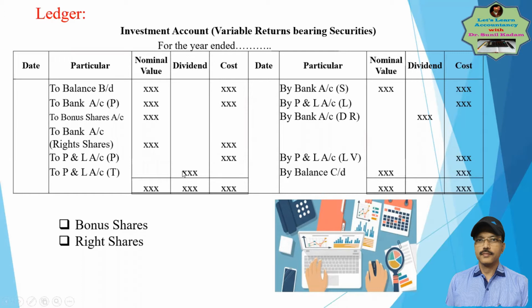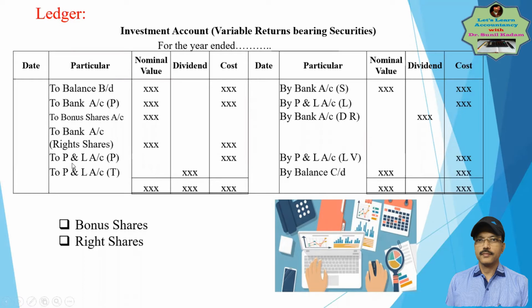Then there is a possibility of a sale of investment. If these shares have been sold, then an entry will be passed. When it is sold at cost price or carrying amount, it will be passed just like bank account debit to investment account. So investment account credit side by bank, the nominal value and the cost. If it is sold at a profit, the excess amount received will be debited here.